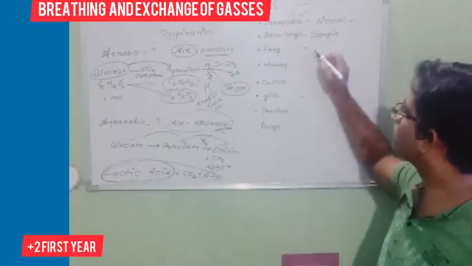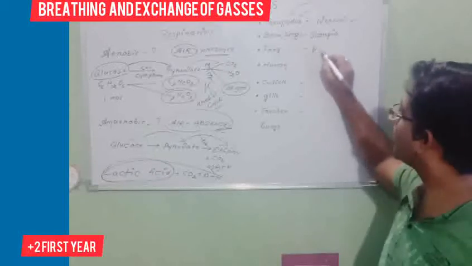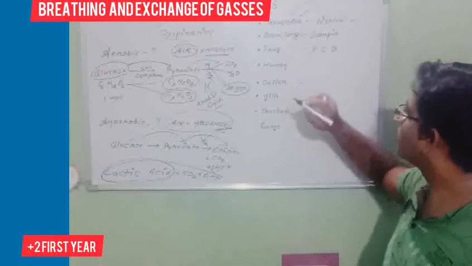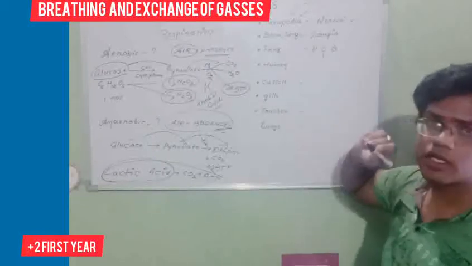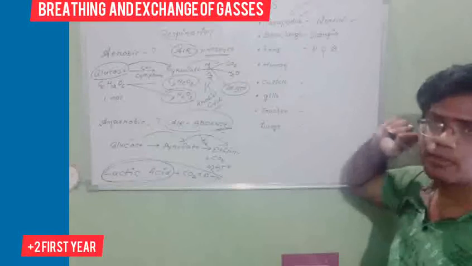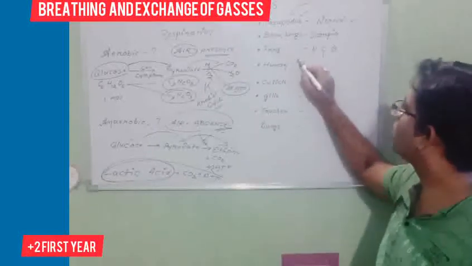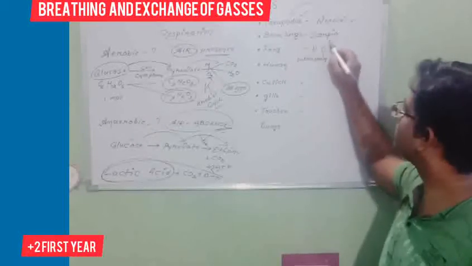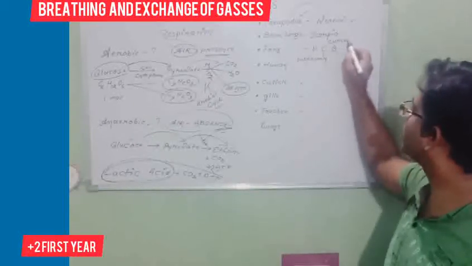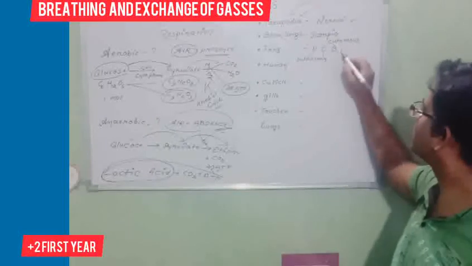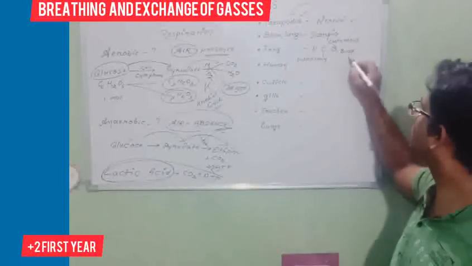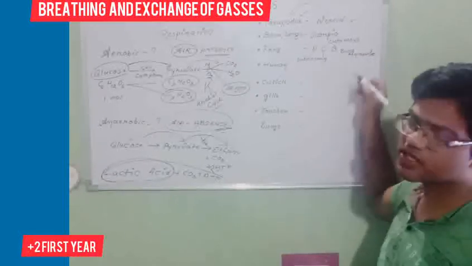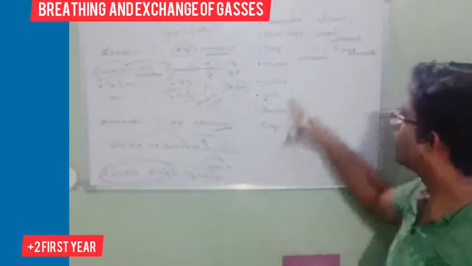Understood? In case of frog, three kinds of respiratory systems are present: PCB. P means pulmonary, C means cutaneous, B means buccopharyngeal. Yes or no? Buccopharyngeal slit cavity, I will explain in detail.